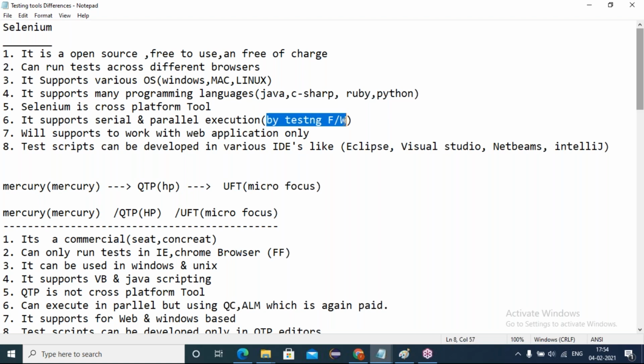Any jar file is free only. We can download it, configure it to our Selenium automation scripts, and we can conduct serial executions and parallel executions free of cost. Getting it?